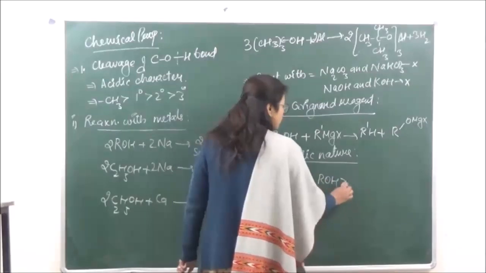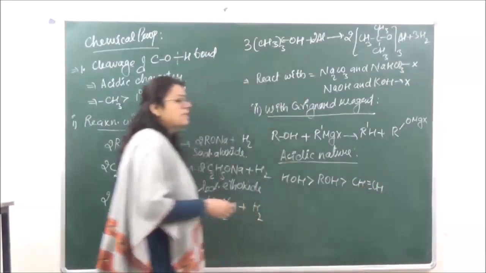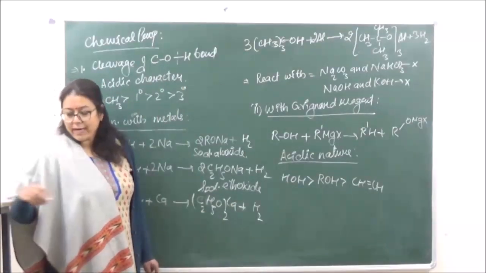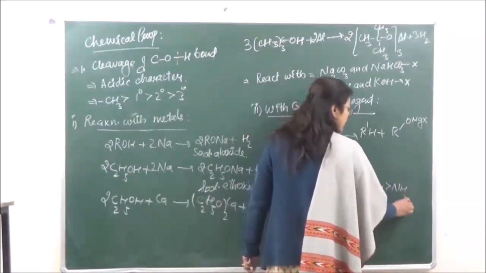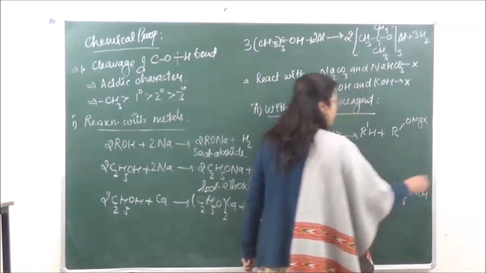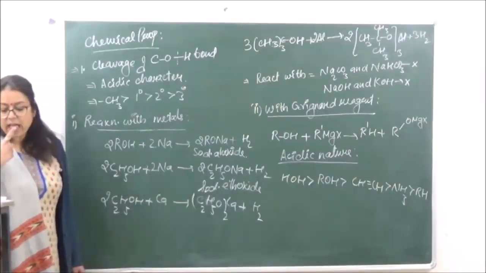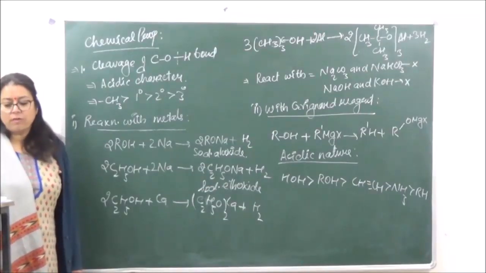After alcohol, right? And then it is going to be ammonia, and finally it is going to be the alkanes. So this is how the acidic nature of various compounds can be placed with respect to that of alcohols.